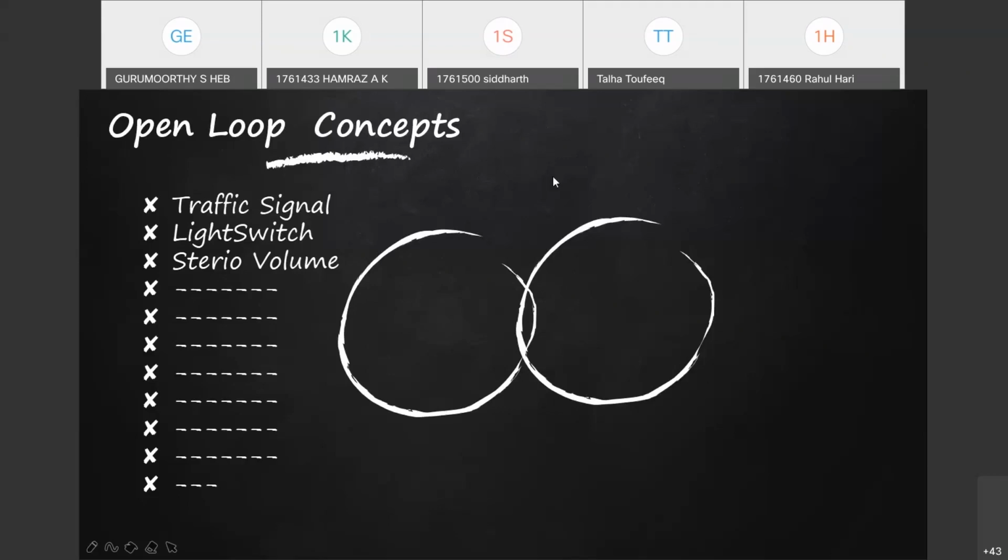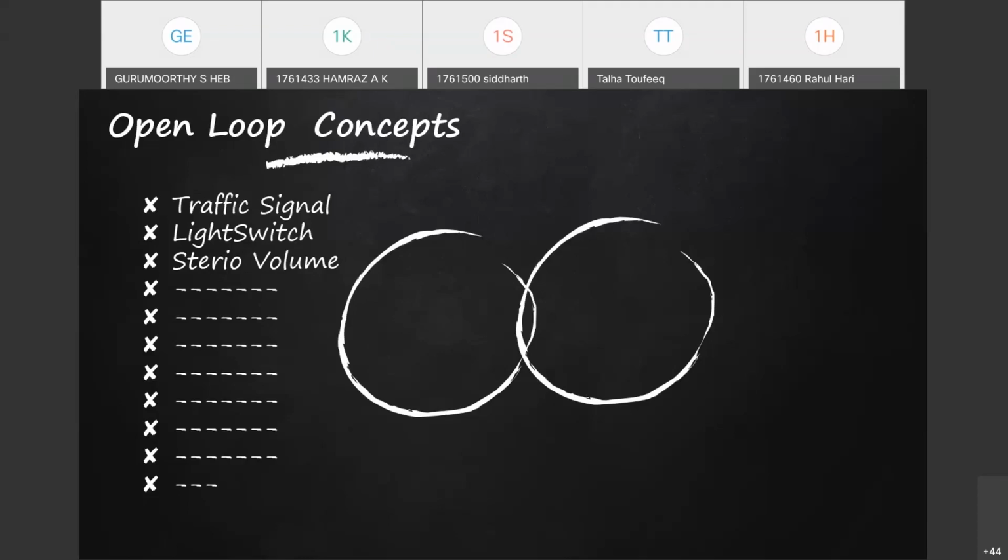Having understood the concept of control system, we are coming to the main part: how to differentiate open loop and closed loop control systems. In a closed loop control system, we will have what is called feedback.